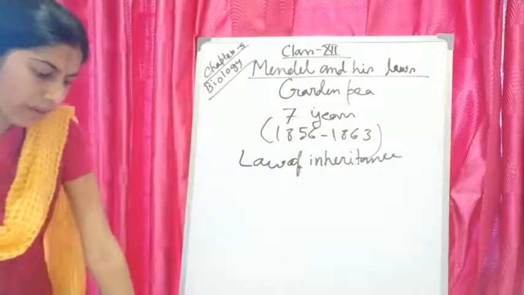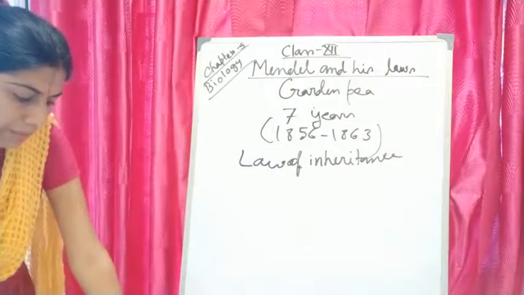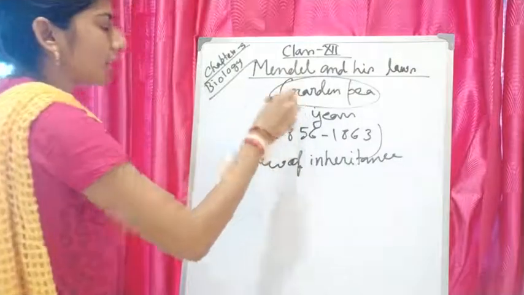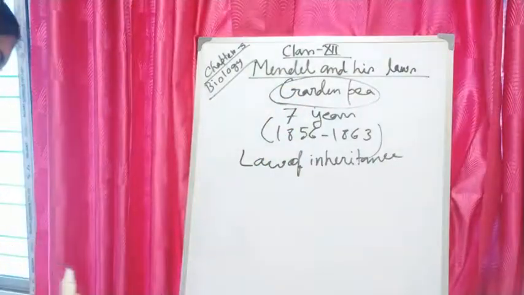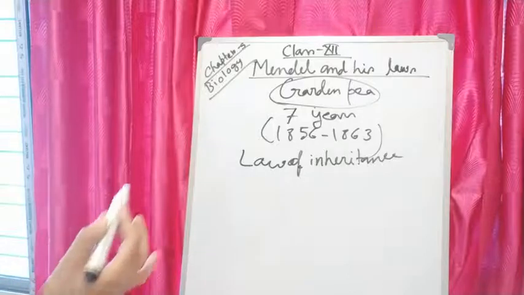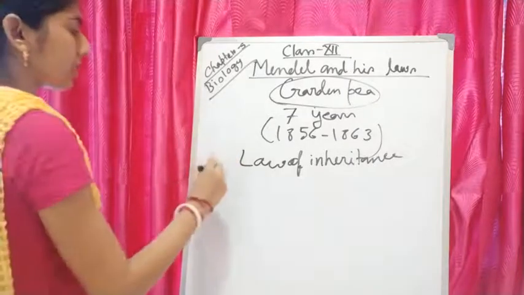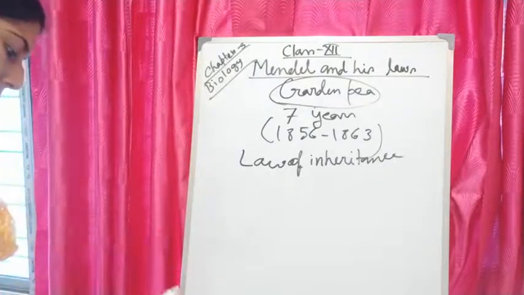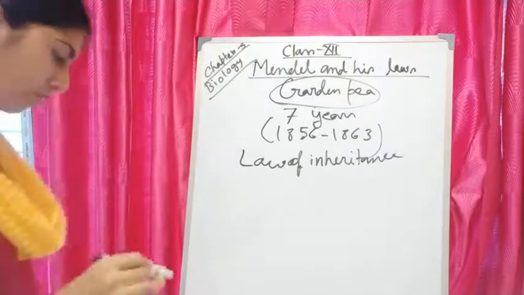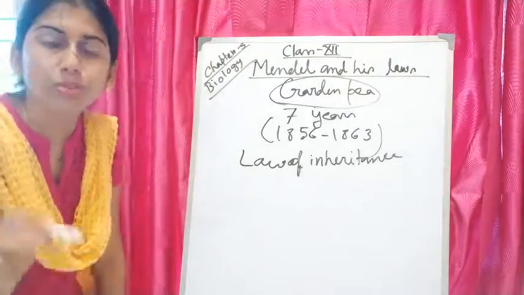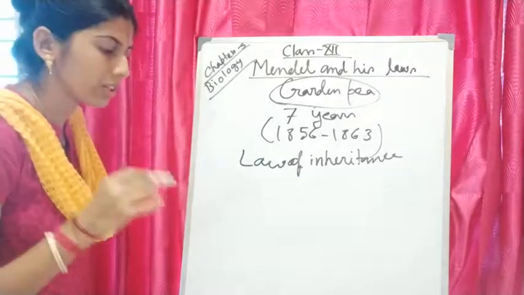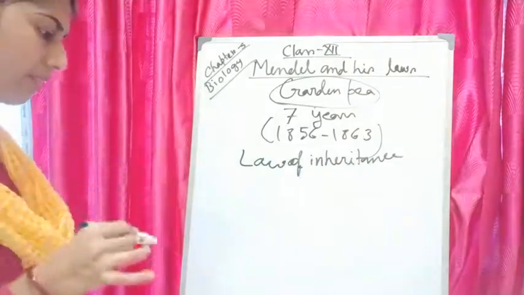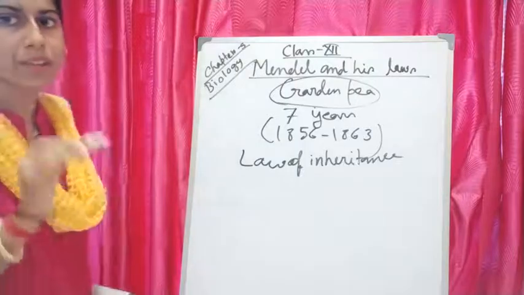Now, why did Mendel choose the garden pea? There must be some cause. Mendel selected garden pea mainly for two reasons. Many varieties of this garden pea were available with observable alternative forms or alternative characters. For all the characters we get a dominant trait and a recessive trait. I will tell you the 7 pairs of contrasting characters of the pea plant.